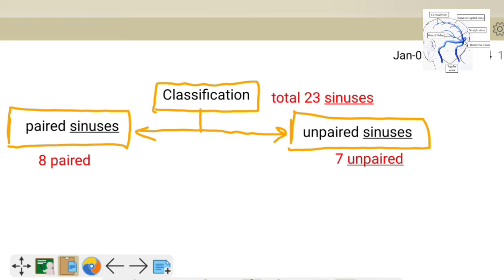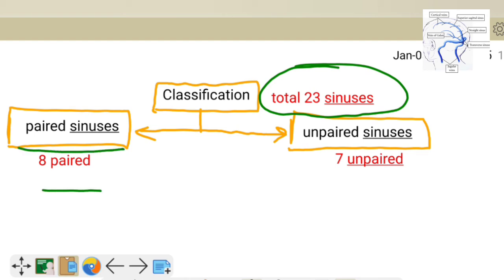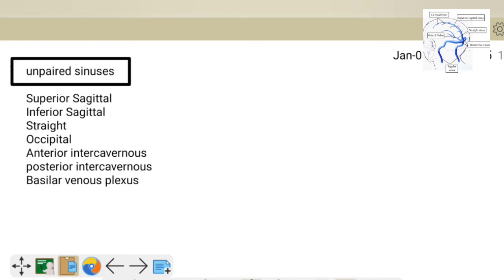Now venous sinuses are classified on the basis of whether they are paired or unpaired. In total we have 23 venous sinuses, out of which 8 are paired and 7 are unpaired. Unpaired venous sinuses: we have superior sagittal sinus, inferior sagittal sinus, straight sinus, occipital sinus, anterior intercavernous sinus, posterior intercavernous sinus and basilar venous plexus. Names are based on their position.